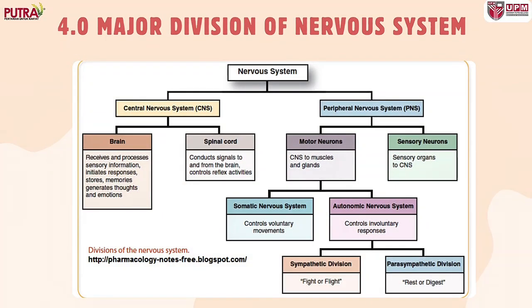So let's move to the major divisions of the nervous system, which consist of the central nervous system, CNS, and the peripheral nervous system, PNS.